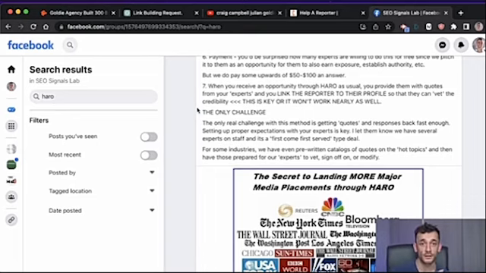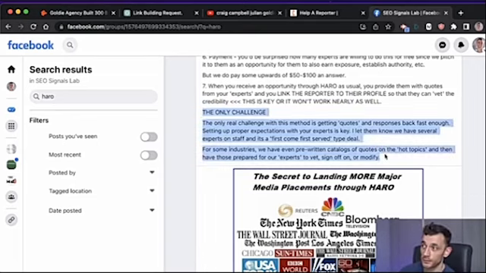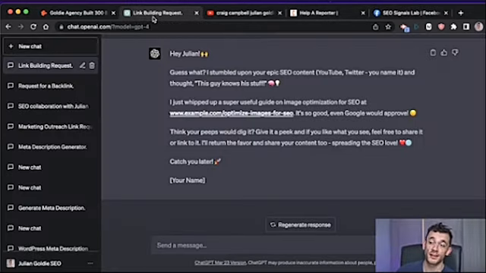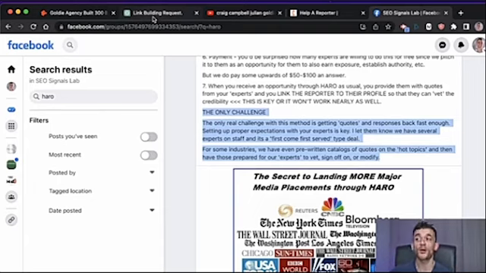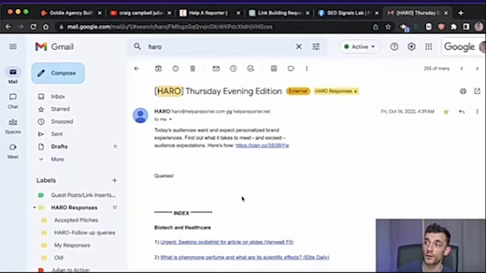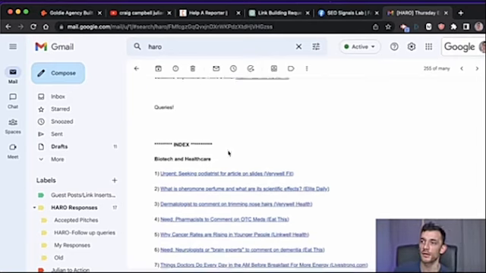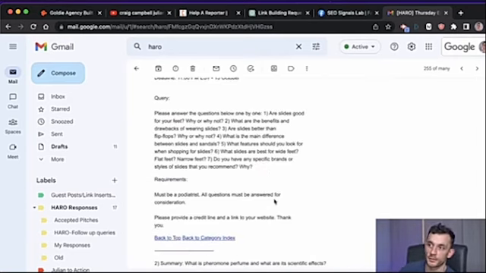Now, not only can you use ChatGPT for that, but one of the biggest challenges for doing this method is getting quotes, responses back fast enough. Now, what you could potentially do is use ChatGPT to respond to Harrow queries with these experts and create a whole bunch of templates and personalized outreach, Harrow responses using ChatGPT. And there you go, problem solved. So let's go through an old set of emails from Harrow, and I can give you an example of how to reply to them, right?